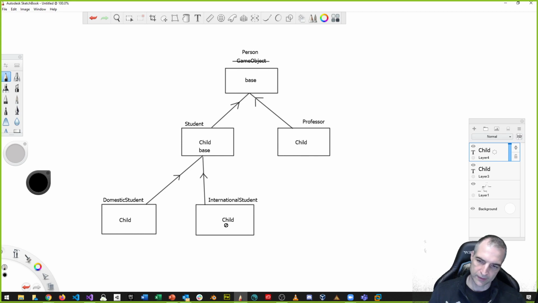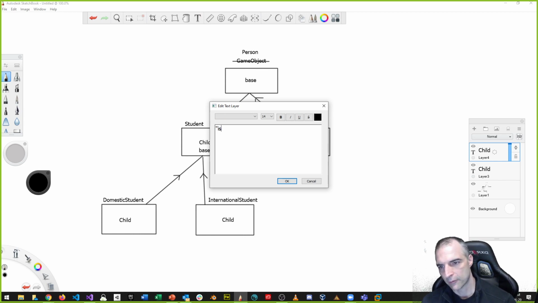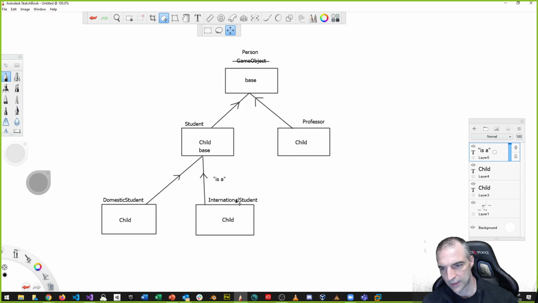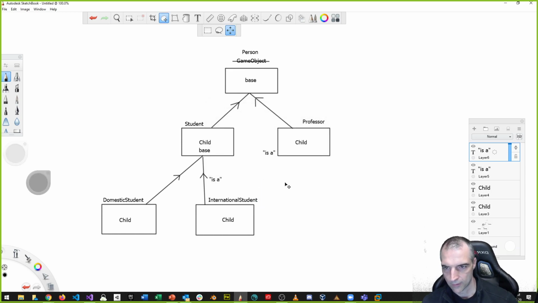Like we said before, and this is just a review, we have an is-a relationship. An international student is a student. But the international student is also a person, because we have this is-a relationship all the way up.